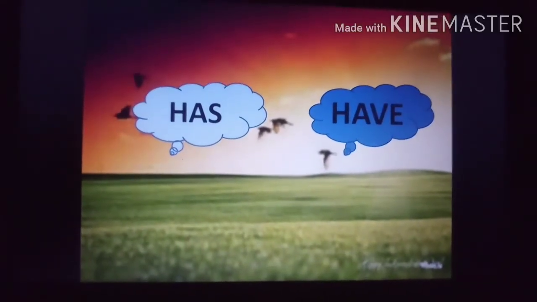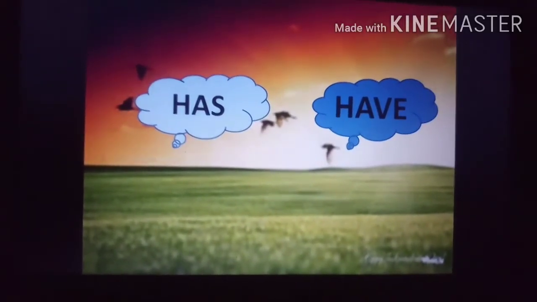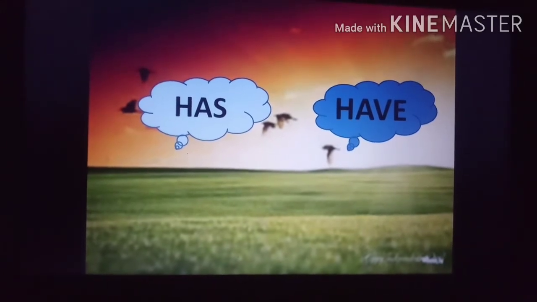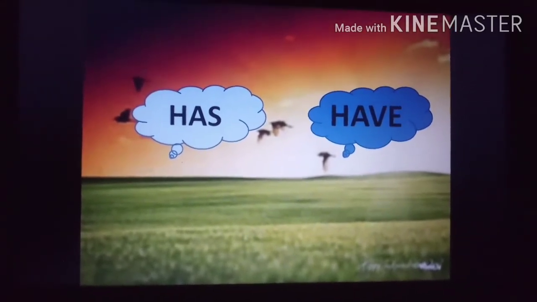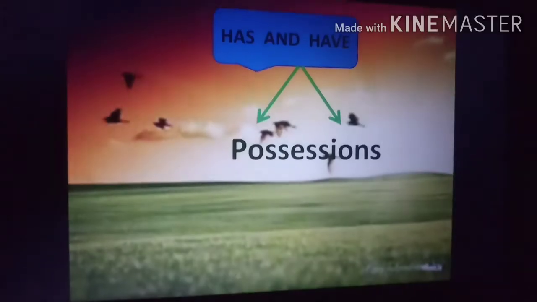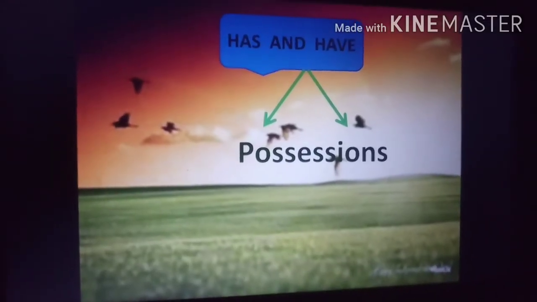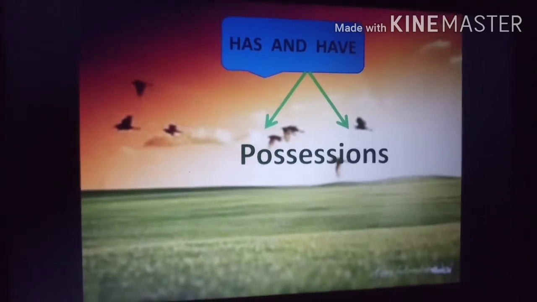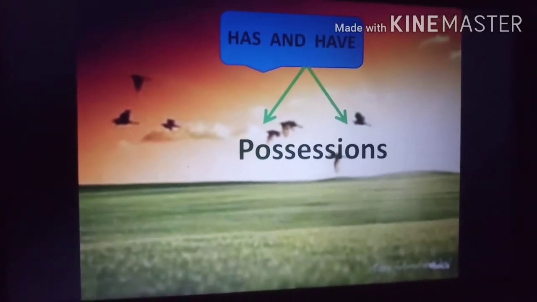Today we are going to start our next topic of grammar, that is has and have. Before starting the class, I will tell you a small story.